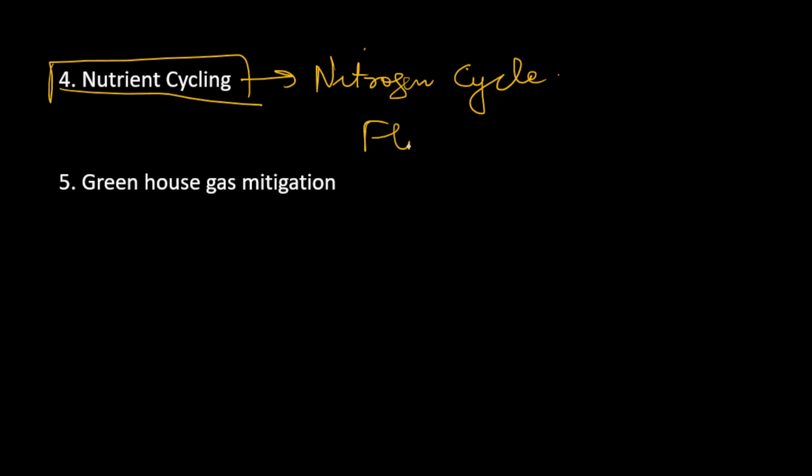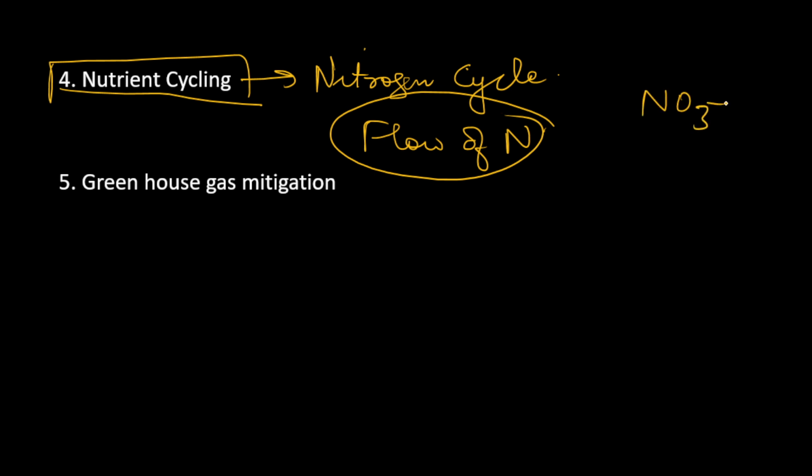So the flow of nitrogen to different components is from ammonia to nitrite to nitrate. And this nitrate, NO3 minus, helps in supporting life forms in our nature, on our earth.